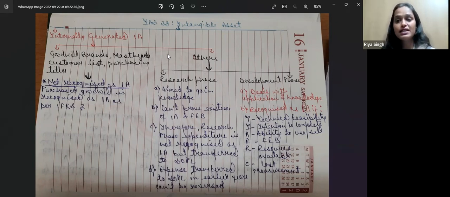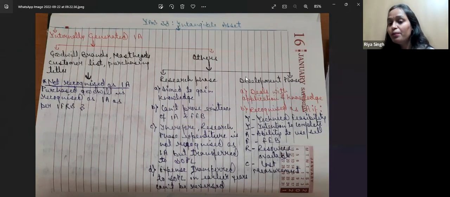It is not necessary that the research is going to be successful. So if it is in a research phase, we don't take it in the balance sheet as an intangible asset. Whatever expenses have been incurred in the research phase, we are going to charge to the statement of profit and loss account only.